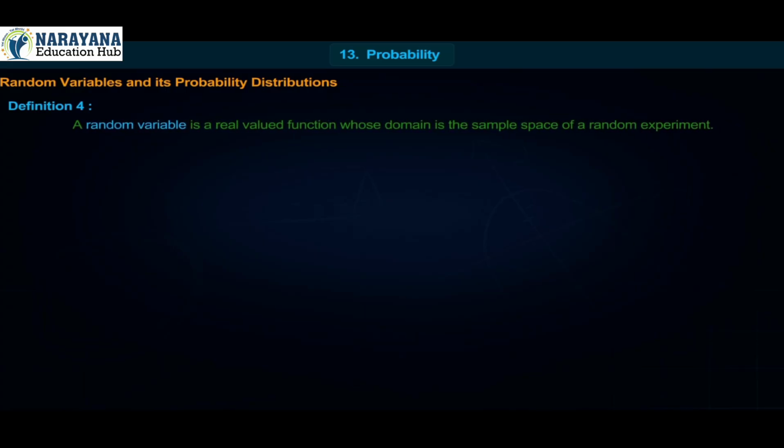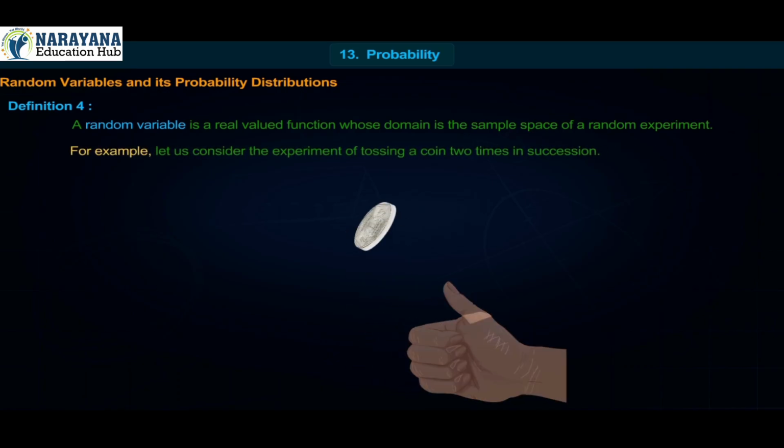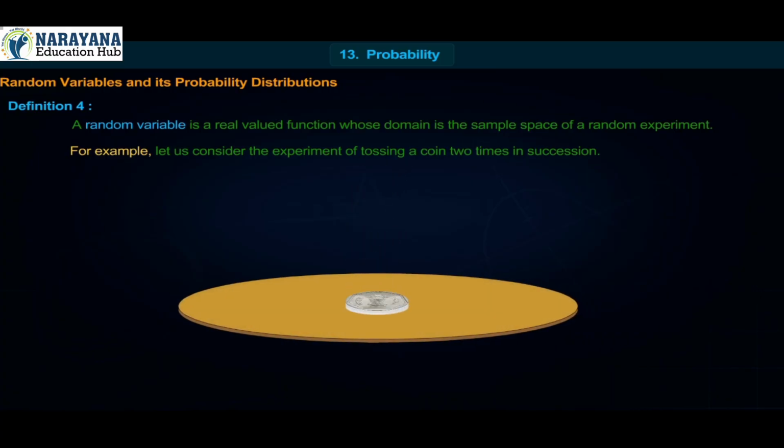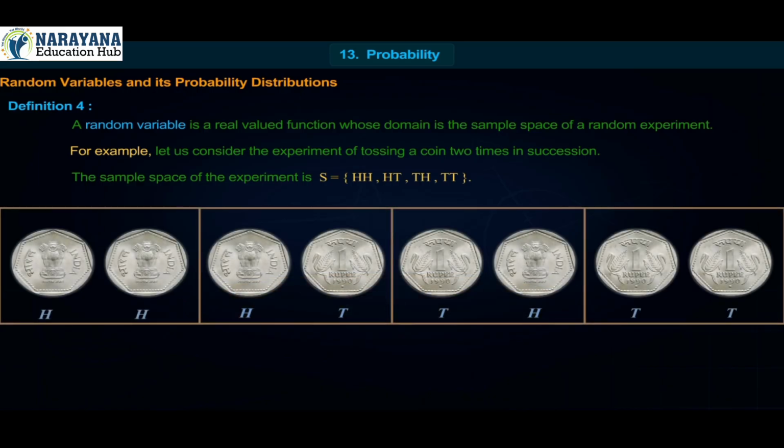Random variables and its probability distributions. Definition: A random variable is a real valued function whose domain is the sample space of a random experiment. For example, let us consider the experiment of tossing a coin 2 times in succession. The sample space of the experiment is S = {HH, HT, TH, TT}.